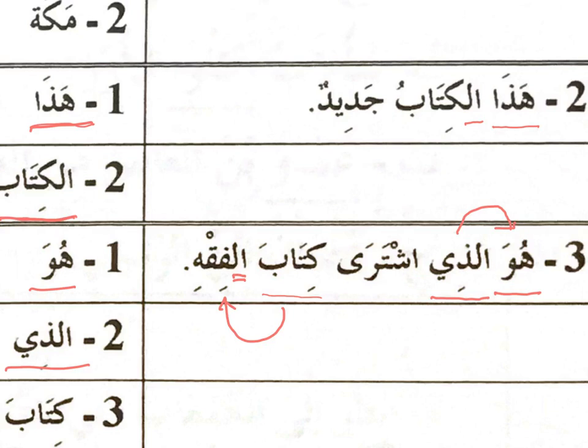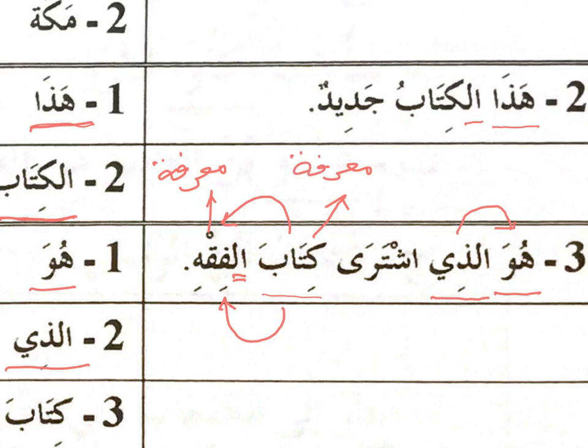So since the word kitab, okay, listen to this carefully. Since now the word kitab is combined to the word al-fiqh, which is a ma'rifah word, okay, al-fiqh is ma'rifah because there is an alif lam. And since the word kitab is combined to the ma'rifah word, then the word kitab also becomes a ma'rifah. Okay, so you look at this carefully.